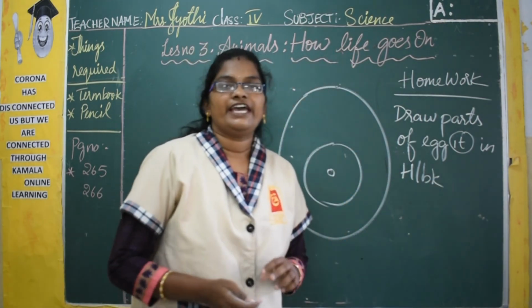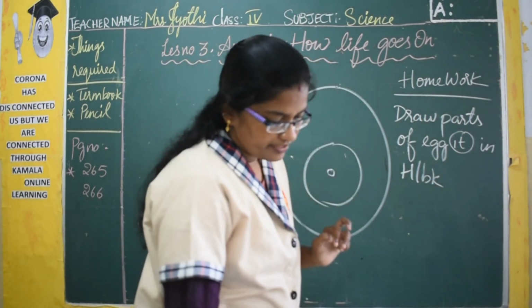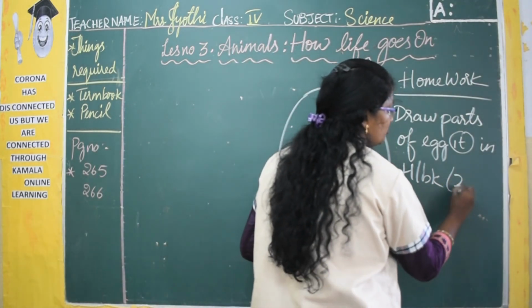to draw the parts of the egg one time in the homework book, and the page number is 266.